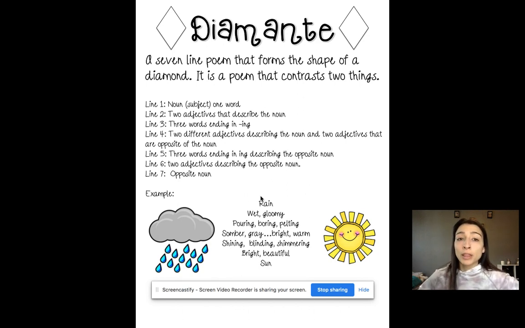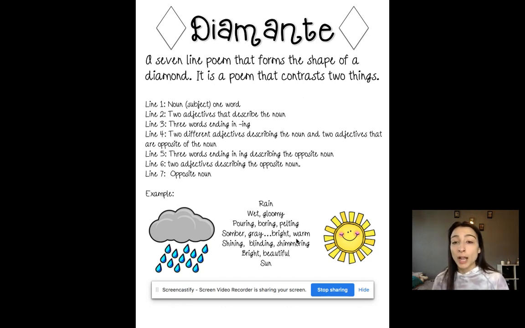And then your fourth line is going to be 2 more adjectives describing your noun at the top of your poem. And then that's why I want you to pick your opposite noun on the first day, because then you're going to need 2 adjectives that describe that opposite noun. So my first 2 adjectives to describe rain are somber and gray. So then maybe the sky is gray outside, you're feeling kind of sad. But then I have 2 words that describe the sun because that's my opposite one. So then I have bright and warm, which are talking about the sun.